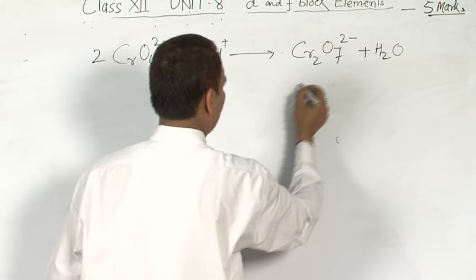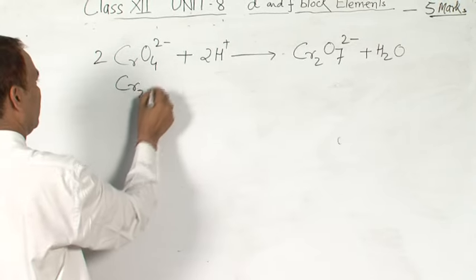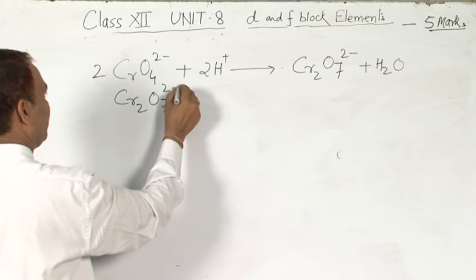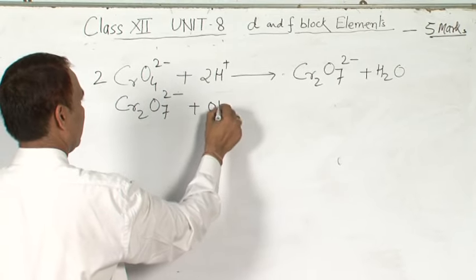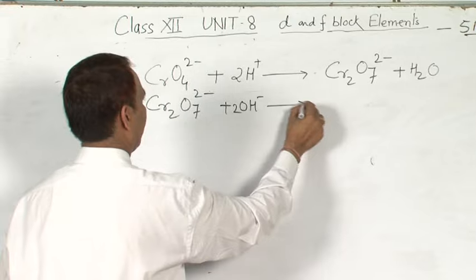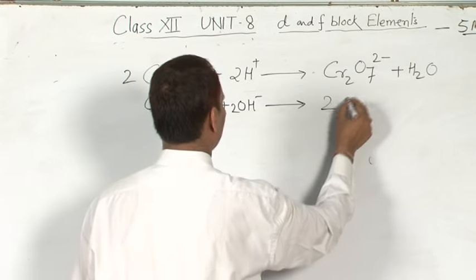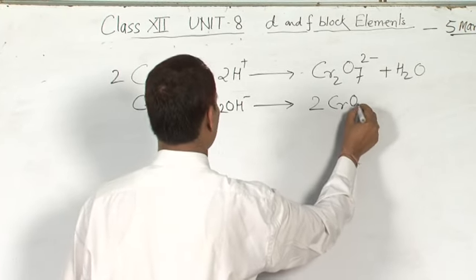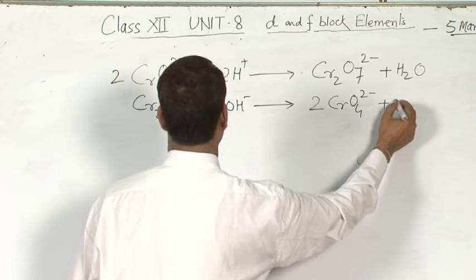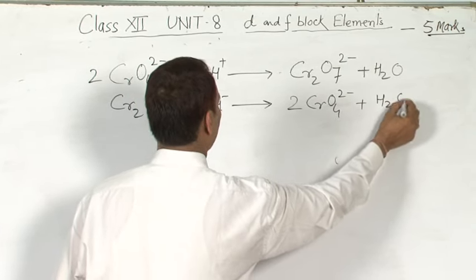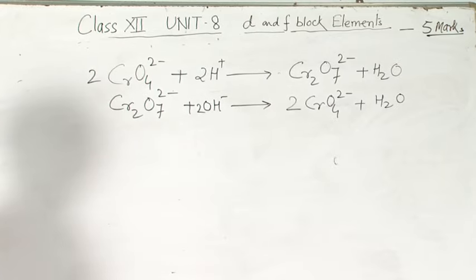And dichromate ion, this one, when treated with the base, it gets converted into chromate ion. This is also important for some reactions.